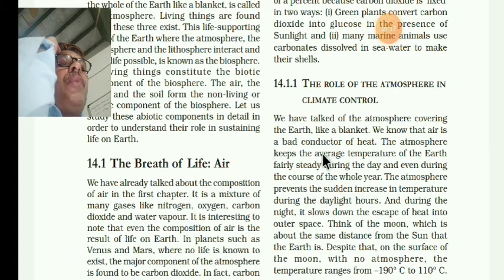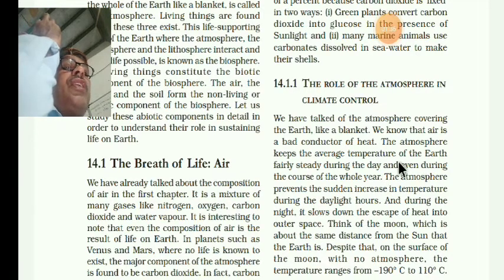The atmosphere keeps the average temperature of the earth fairly steady during the day and even during the course of the whole year. See, the atmosphere maintains the average temperature. Average temperature means it will not exceed too much, and it will not come so low.